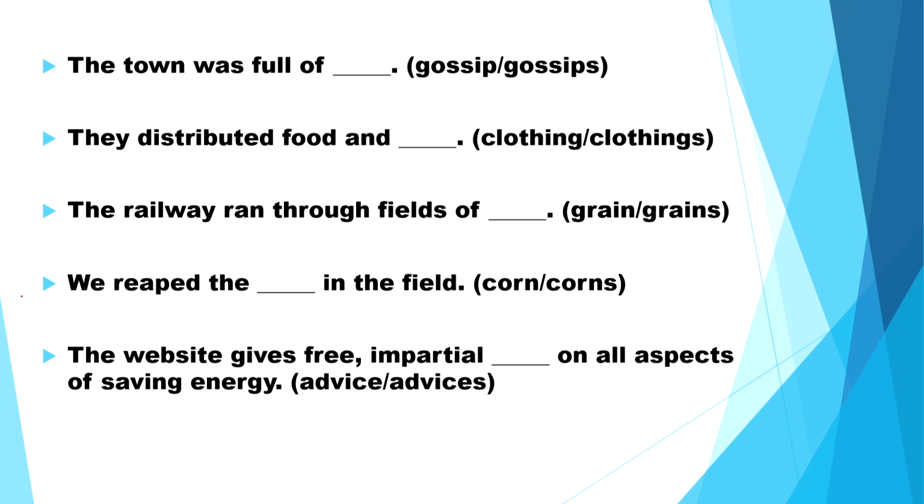So let us discuss the answers. The town was full of gossip. They distributed food and clothing. The railway ran through fields of grain. We reaped the corn in the field. The website gives free, impartial advice on all aspects of saving energy.